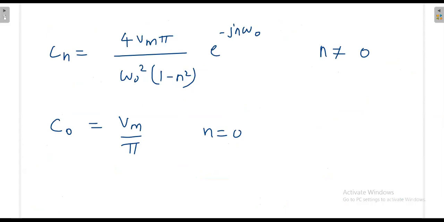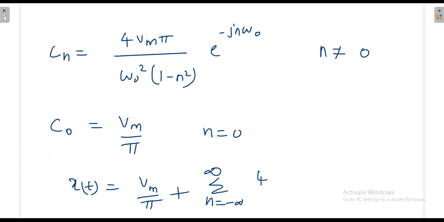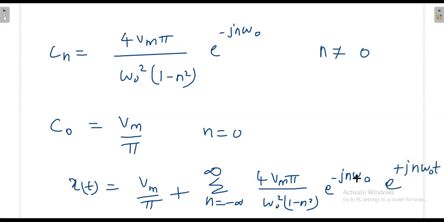Otherwise, we can also substitute in the final expression: x of t is equal to C naught, which is Vm divided by pi, plus the summation n from minus infinity to plus infinity of 4 Vm by pi omega naught square 1 minus n square e power minus jn omega naught, times e power plus jn omega naught t. We cannot cancel these two terms because one has small t and the other does not.